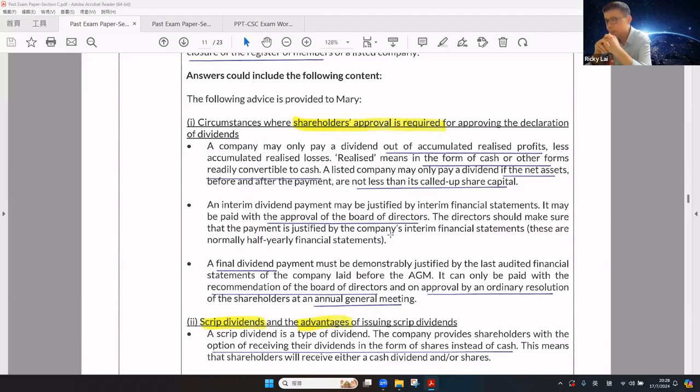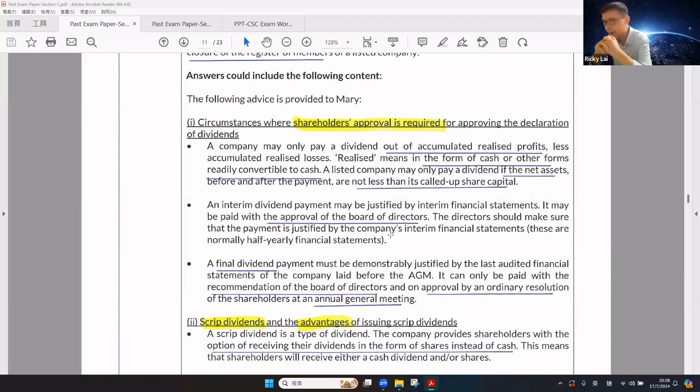What is a dividend? The company may only pay a dividend out of accumulated realized profit, after deducting accumulated realized loss. Realized means in the form of cash or other form readily convertible into cash. A listed company may only pay a dividend if the net assets are not less than the aggregate of share capital.